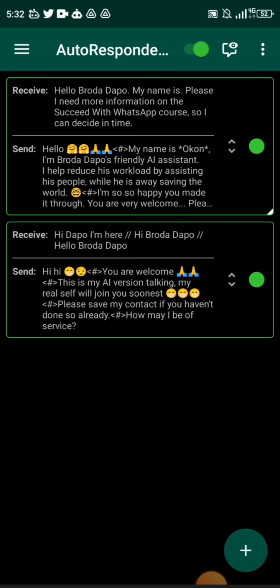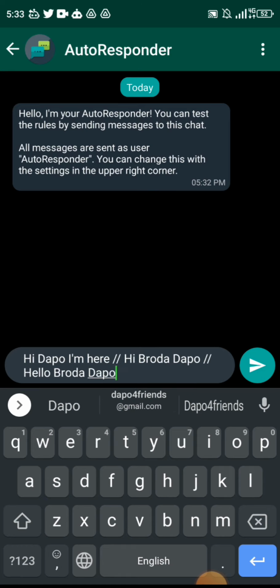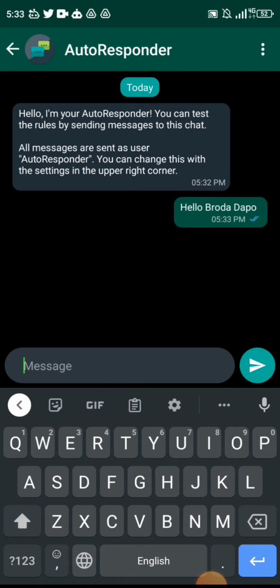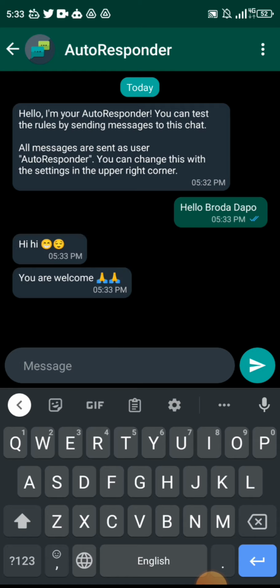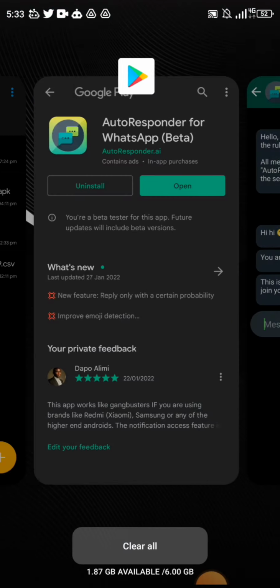Now, should we test it? Let's test it to be sure that this is not a fluke. So we're going to paste this. We're almost done. All right. See, it's going to respond. You see that? So whether you want to test it in the app or in your actual WhatsApp, you can do that anywhere. You're fine. All right, so that takes us away from here.